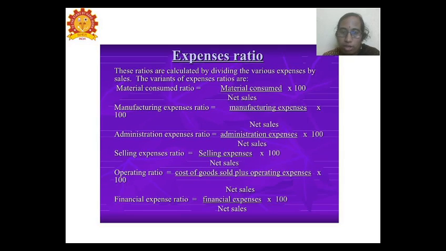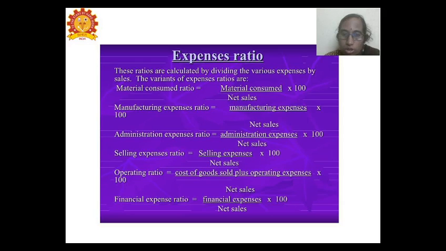Next we have the manufacturing expenses ratio, where the direct expenses are taken for the manufacturing expenses. We calculate manufacturing expenses divided by net sales into 100. And we have the administration expenses ratio. All the administrative expenses are taken, divided by the net sales into 100. Similarly, we have the selling expenses ratio: selling expenses divided by the net sales into 100.